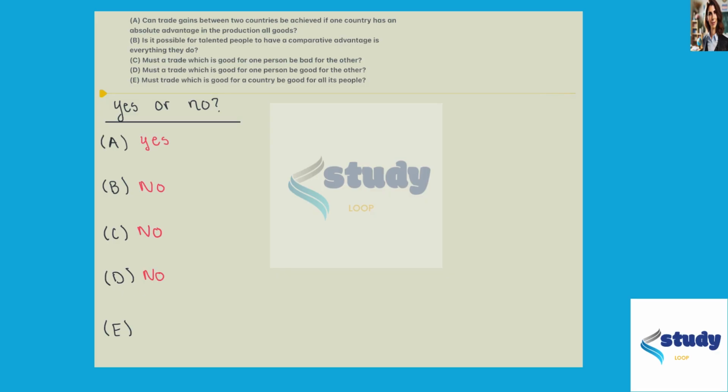Question E, must a trade which is good for a country be good for all its people? And this one is also no. That's because as countries import from another country, they're importing that at a lower cost than they could have produced, and that comes back to these opportunity costs and comparative advantages. So because they're importing at that lower cost, the domestic producers in that country are going to be hurt because they're going to have to sell their products for a lower price or be put out of business because they can't produce at that lower cost.